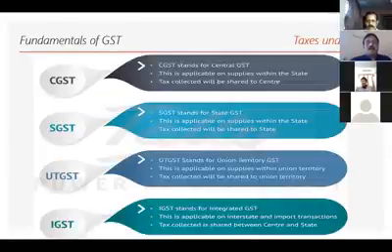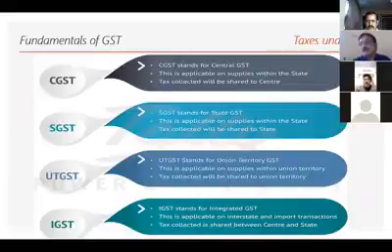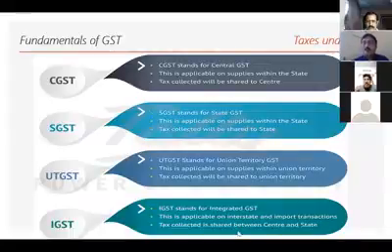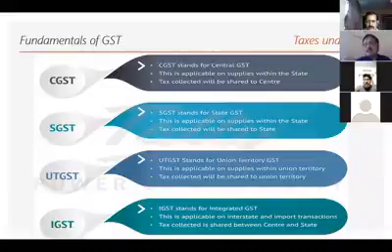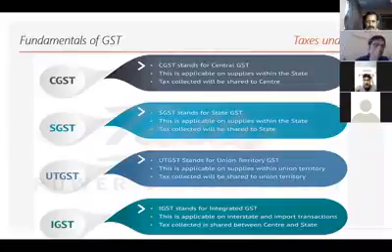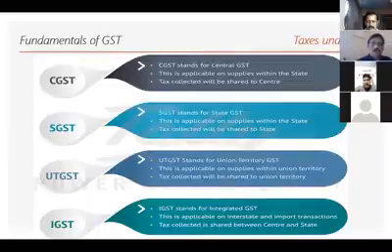CGST stands for Central GST, and it is on supplies within the state. SGST is also on supplies within the state. UTGST is on supplies within the union territory. IGST is on supplies between one state and another state, and also on import transactions. If you import some services or some goods, then IGST will come into play.